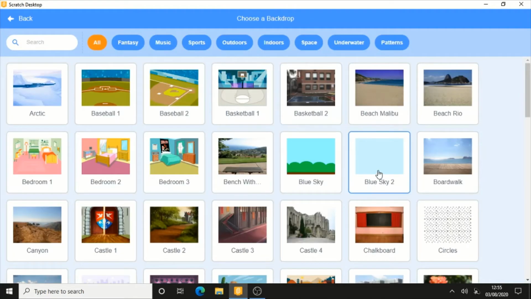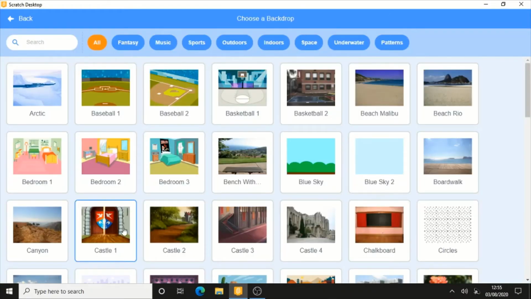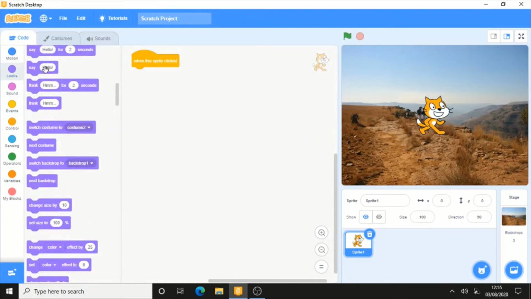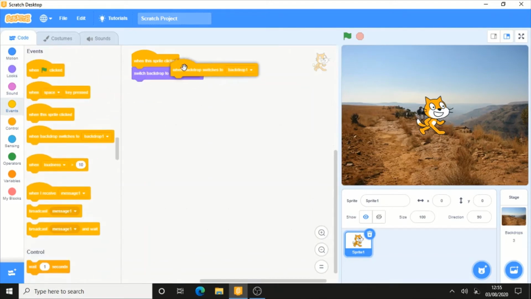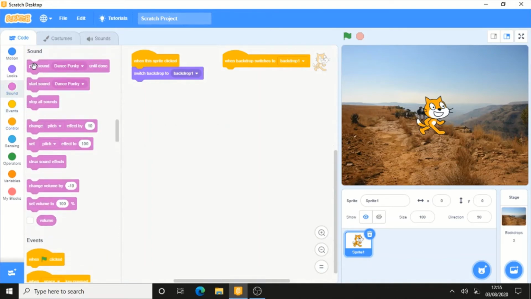I'll add this boardwalk, I'll add the canyon. I think 2 is enough. So I'll say something like when this sprite is clicked, then switch backdrop to backdrop 1, and in events I'll say when backdrop switches to backdrop 1, then I'll say play sound meow there.